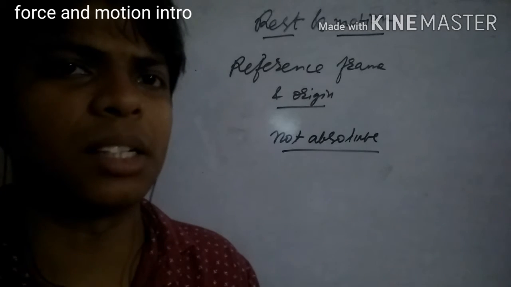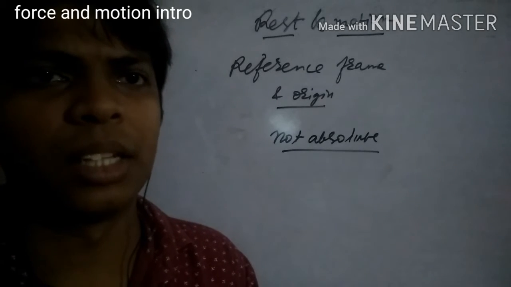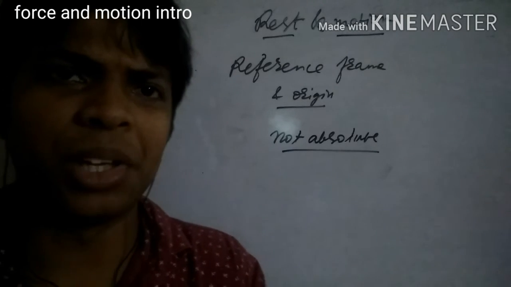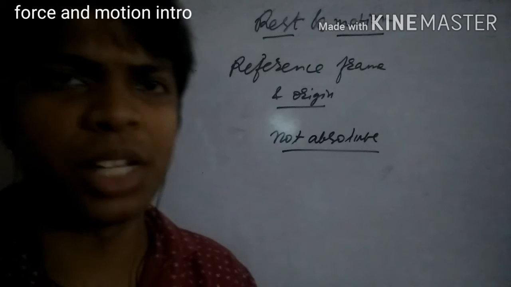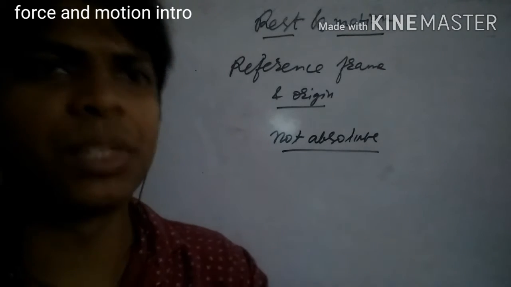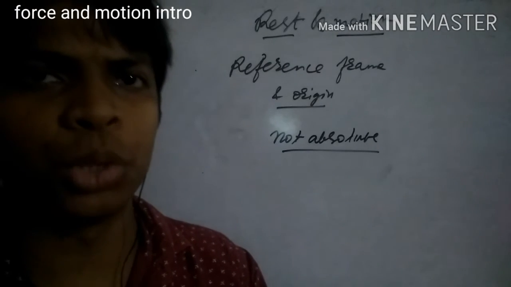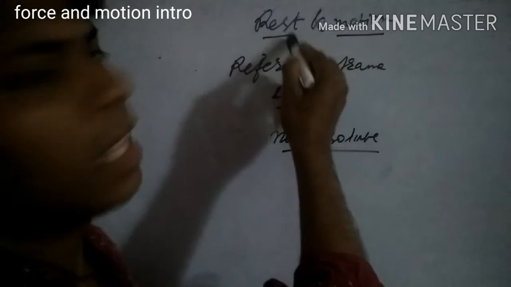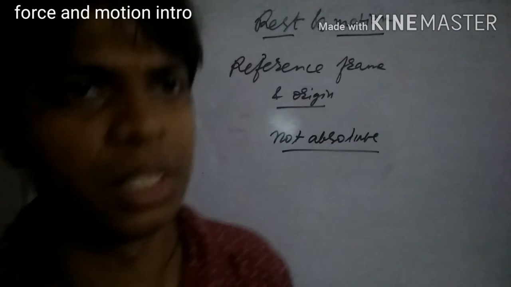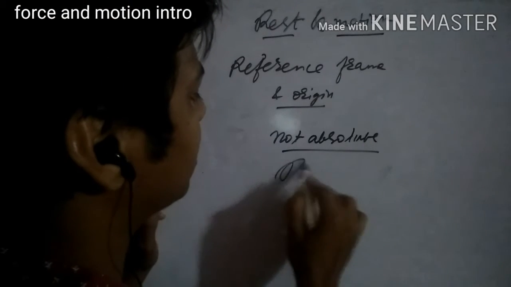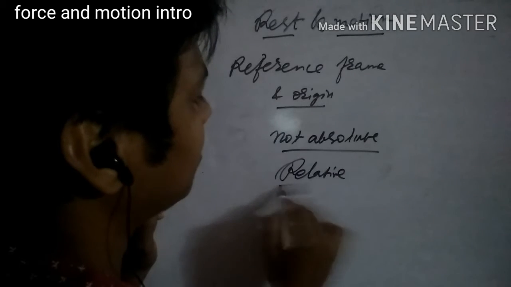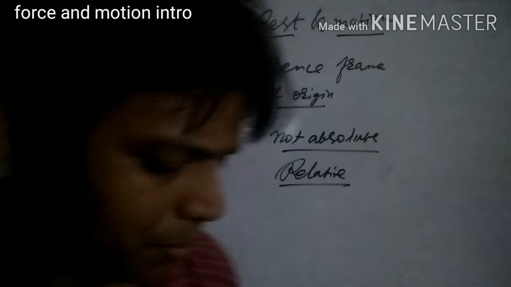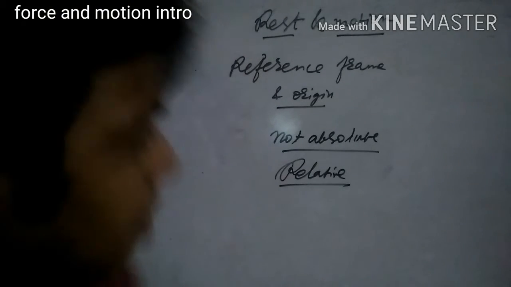So here the contradiction occurs: with respect to one frame, a system is seen to be at rest, whereas with respect to the other frame, the same object is seen to be in motion. That is why we can say that rest and motion are not absolute. Rest and motion are always relative. We have explained this with simple examples.